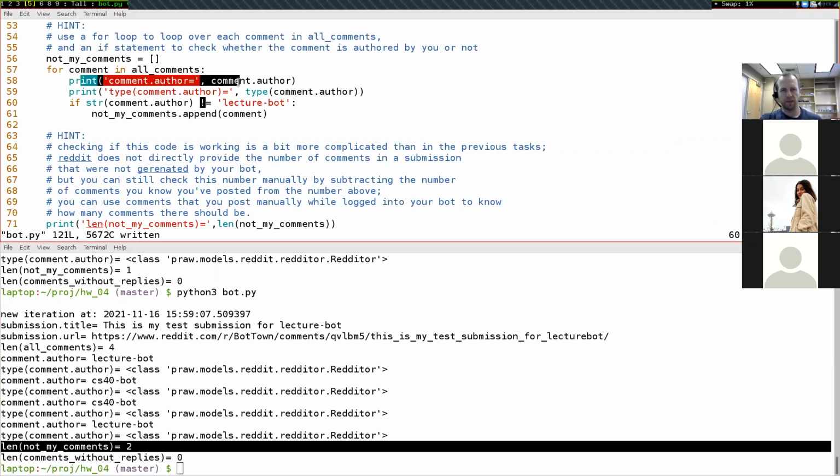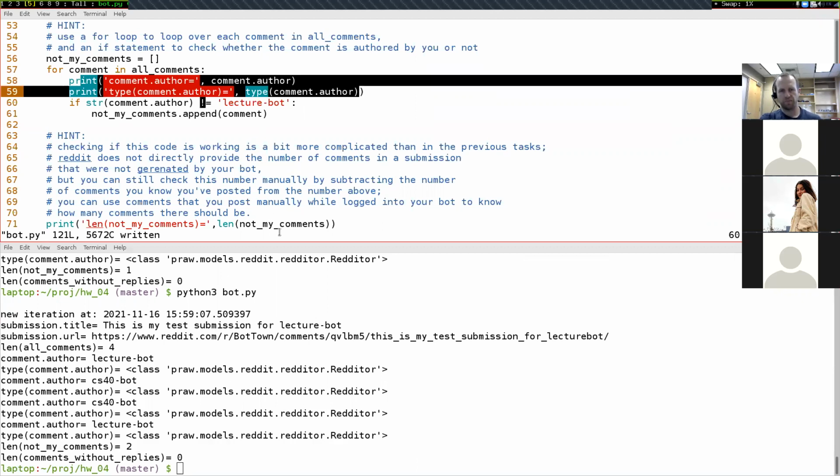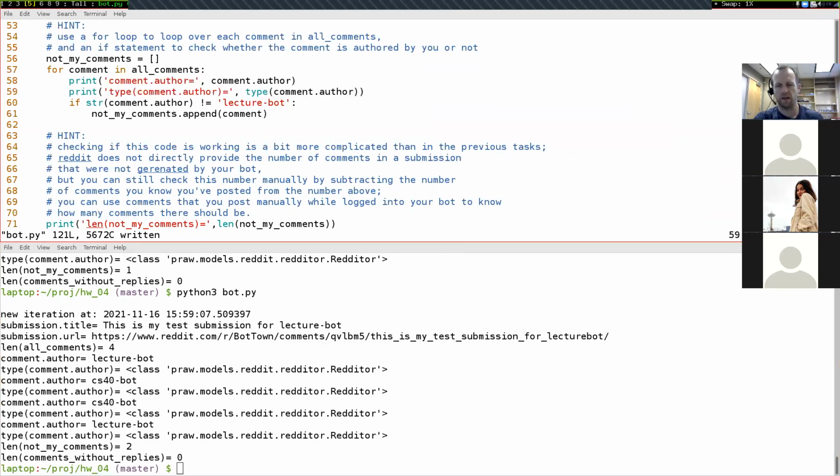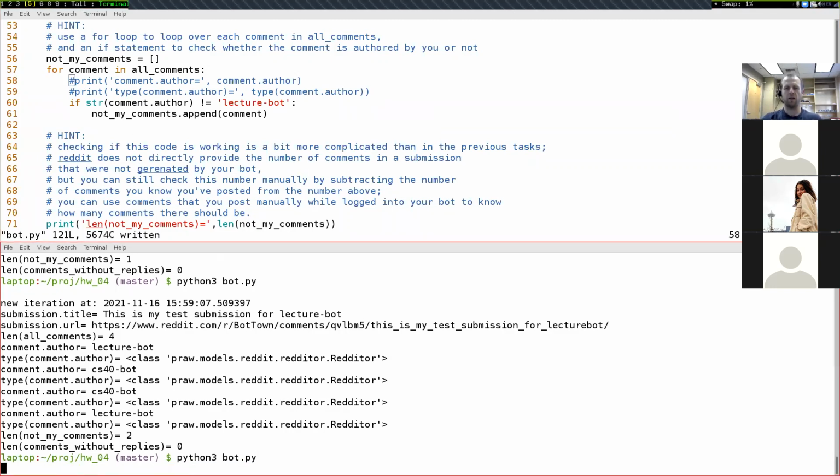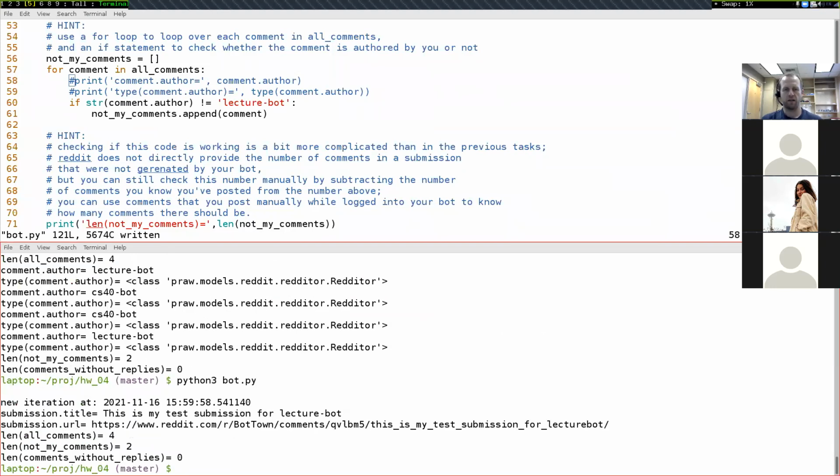I had added some print statements up here to help me debug. And I don't think that I need these print statements anymore because I'm pretty confident that my code is working. So what I'm going to do is just comment them out. I don't want to fully delete them because maybe at some point in the future, I might discover that there's a bug in here and I'll need to revisit these print statements. Having them commented out gives me a good hint about things that I might want to look at again in the future. But I also don't want them cluttering up my output down here. So that's why I'm commenting them out and not just leaving them directly in the code. So I'll save that again, come down here and run it. And there we go.